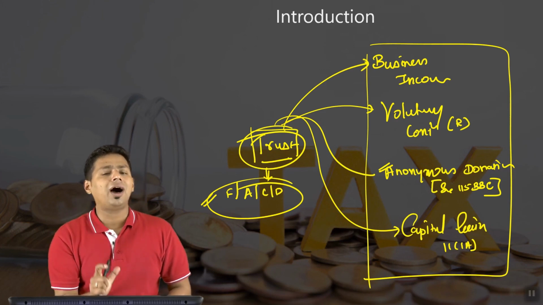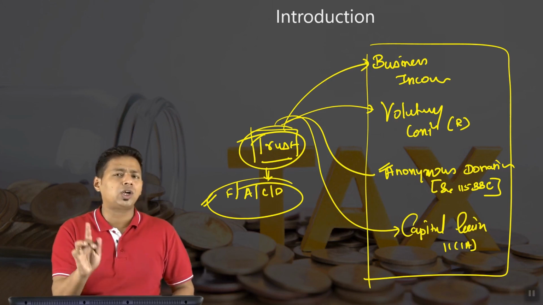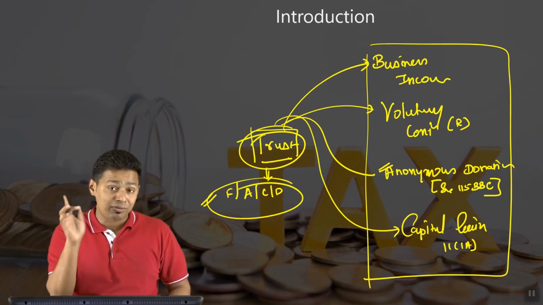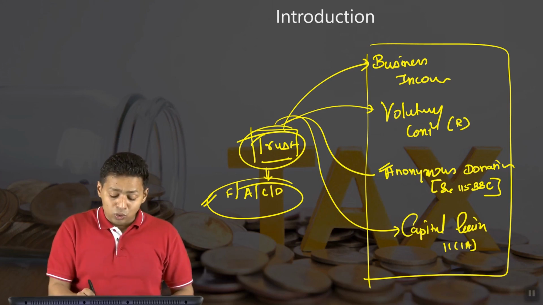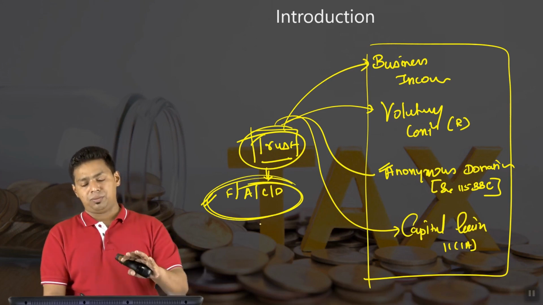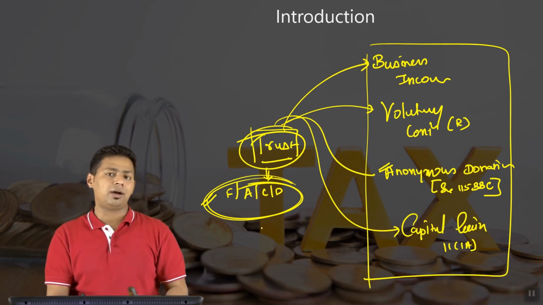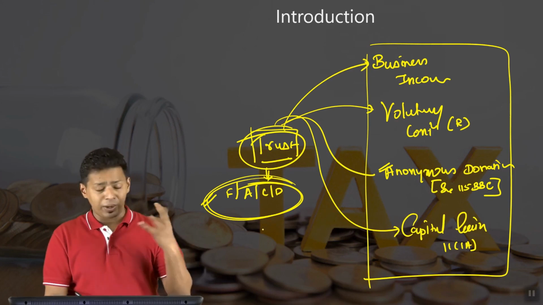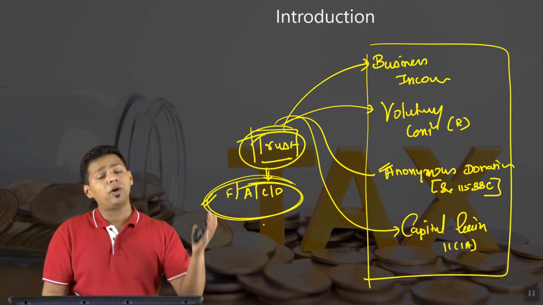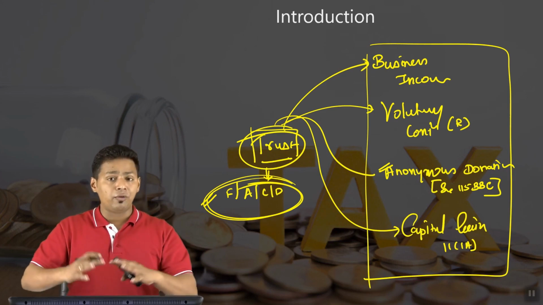These people do not have a good image with the income tax department, and therefore, though we are talking about taxability or giving exemption here, the law is created in such a way as to avoid tax evasion. Please understand, therefore many conditions are imposed under income tax law. There was a time when trust taxation was very complicated. Over a period of time, the taxation law for trusts has now become neutralized.